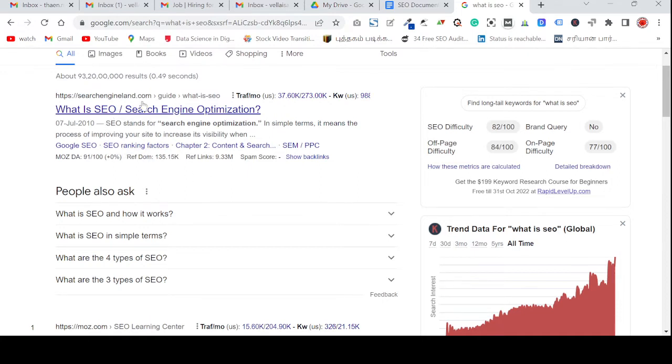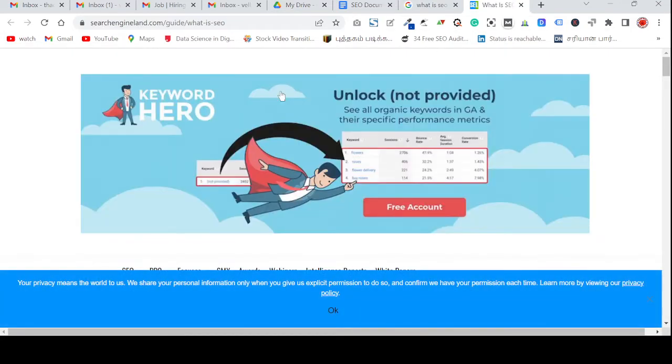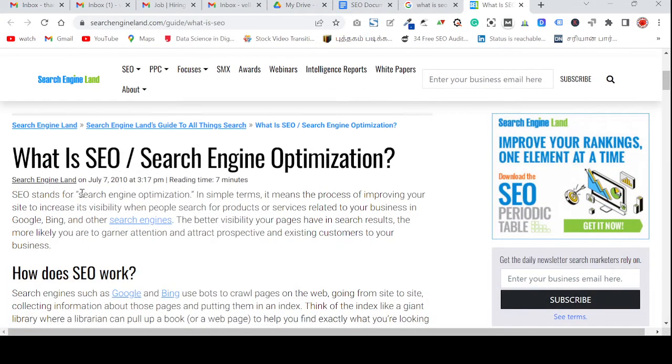Now I'm going to click on this website. I click on a new tab, it is already opened. Yeah, so here you can see they have written content about what is SEO. SEO stands for search engine optimization. In simple terms, it means the process of improving your site to increase its visibility when people search for products or services related to your business in Google, Bing, and other search engines.